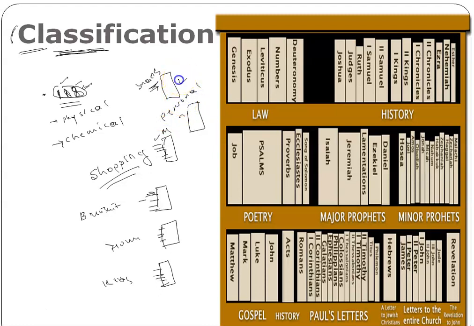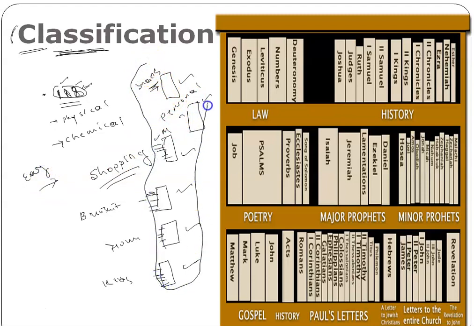Because of this arrangement, when a customer enters the shop, he can easily access his requirements. His work becomes very easy. Just keep in your mind that this is the one case. Here the shopkeeper arranged all his things in a very proper manner, so that whenever a customer enters his shop, he can find his requirement and purchase things very easily.